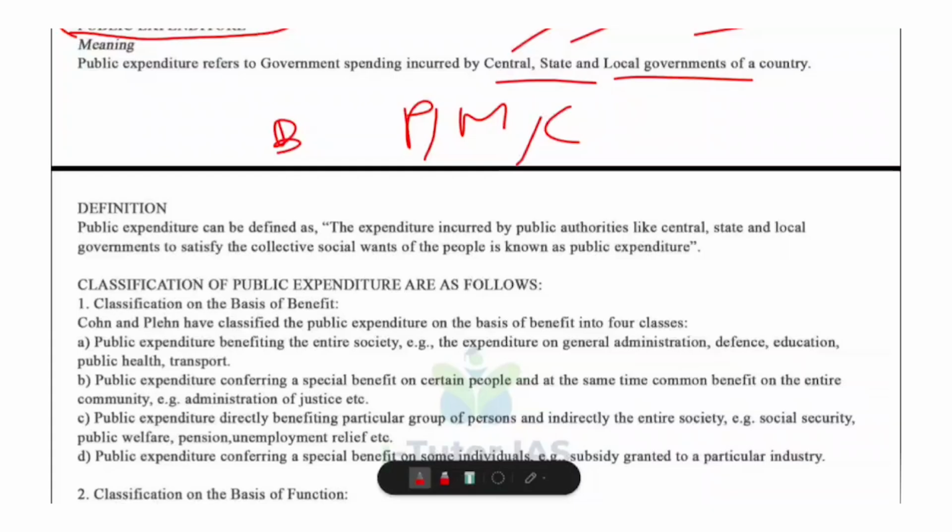Okay, let's break it down. Public authorities means government at all levels. Expenditure refers to money they spend. And collective social wants means needs of everyone like roads, schools, hospitals, street light, police, etc. For example, building a road, providing free vaccination, running government schools, giving pensions, maintaining public parks, etc. So all these are public expenditure because they benefit the public as a whole.